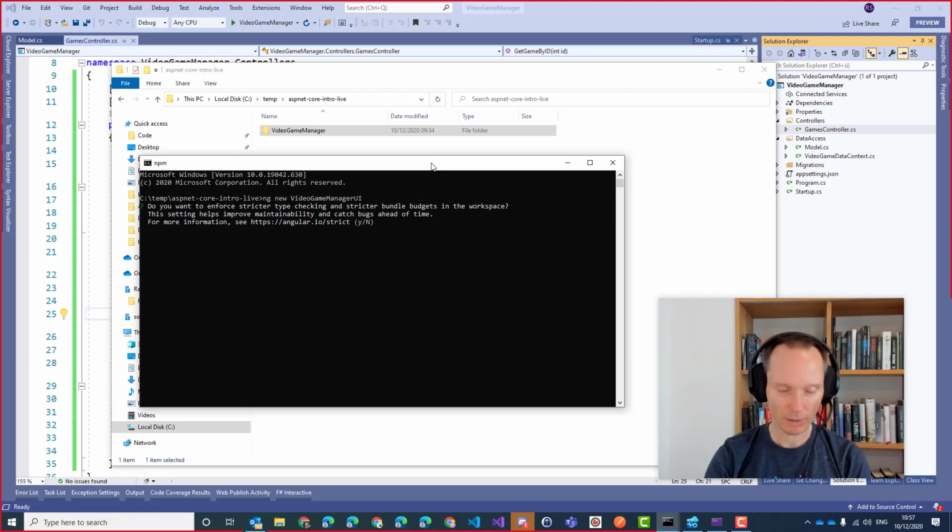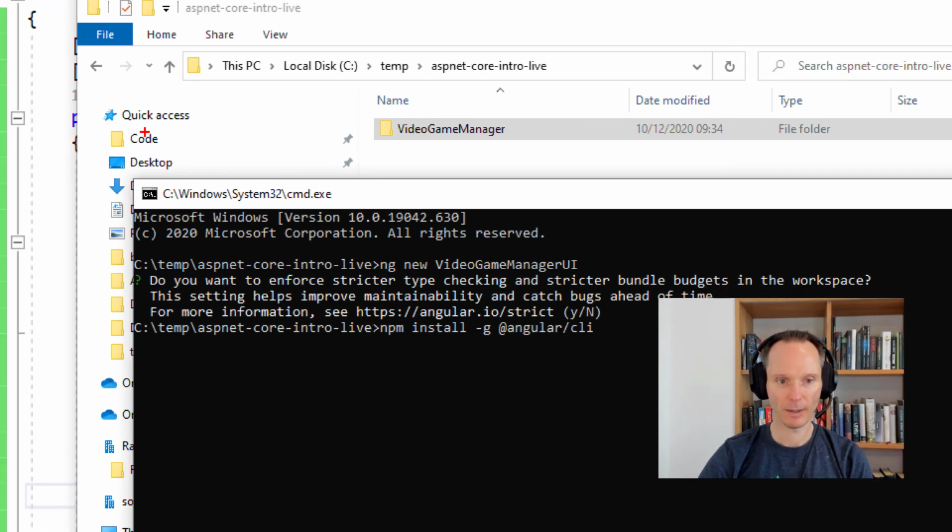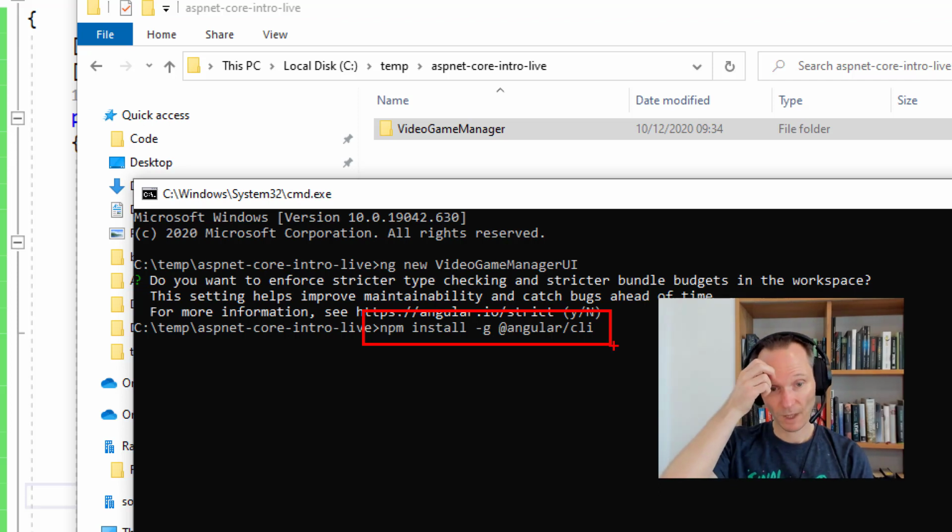How to install it? Okay, absolutely no problem. npm install -g, like global, @angular/cli. If you don't even have npm, then you need to install Node.js. You did that when creating Angular applications. npm install -g @angular/cli. This is not an Angular course, don't get me wrong.